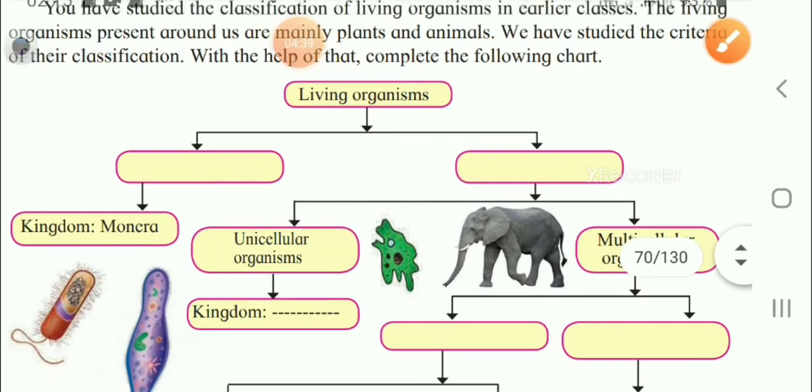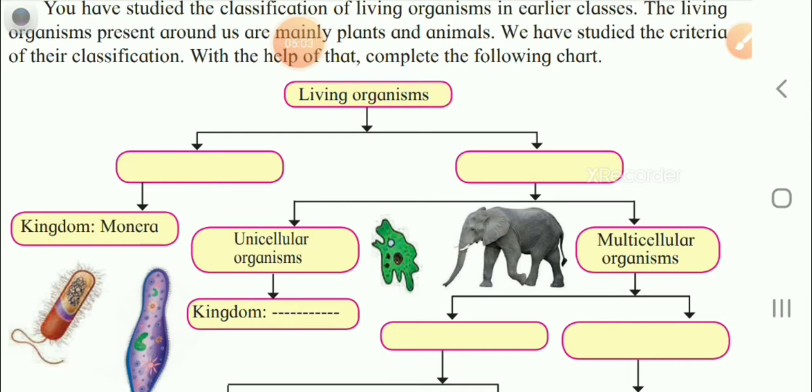Further it will come that the classification of living organisms is divided into prokaryote and eukaryote. Further, they are divided: prokaryote as Monera, and you carry on further into unicellular organisms and multicellular organisms.